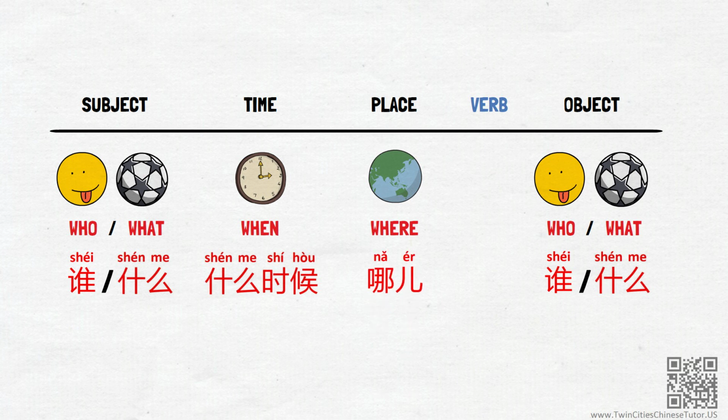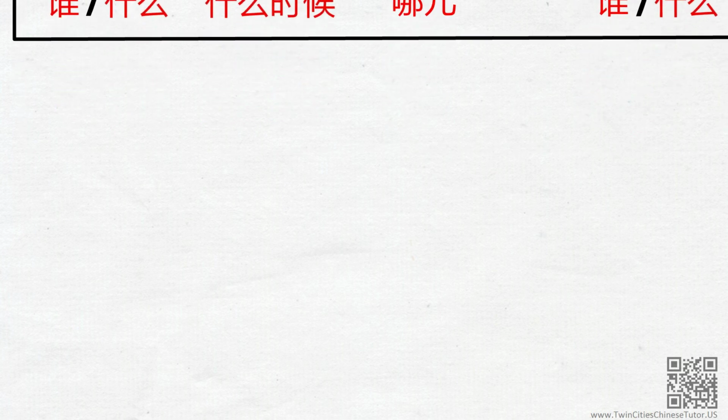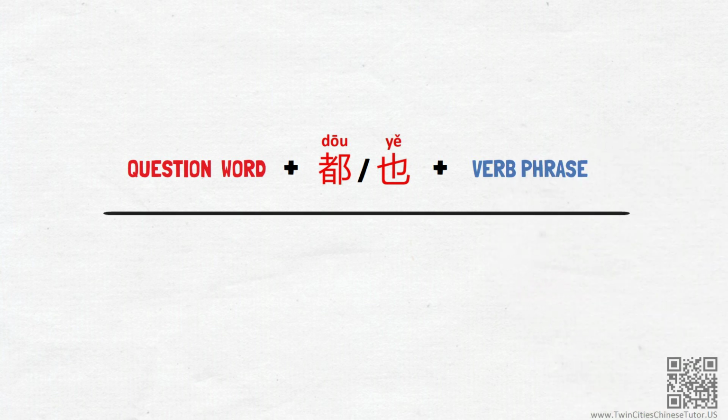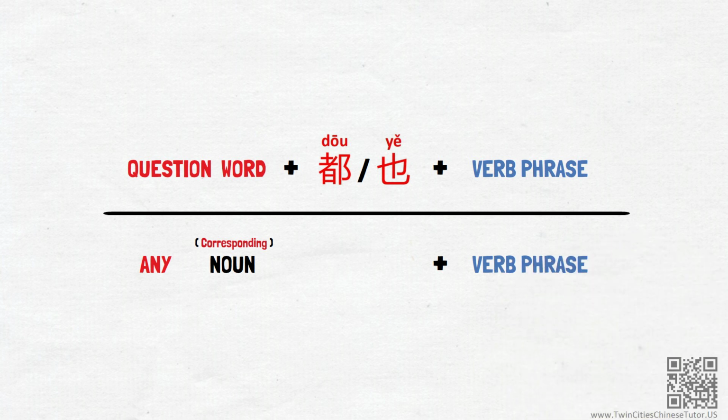Building further on this concept of seeing question words as placeholders, when we Chinese want to express the idea of any or every noun, we creatively use the question words turned placeholders to fulfill this purpose. To accomplish this, we adopt the following pattern. Question words plus dou or ye plus verb phrase. It means any corresponding noun plus verb phrase.